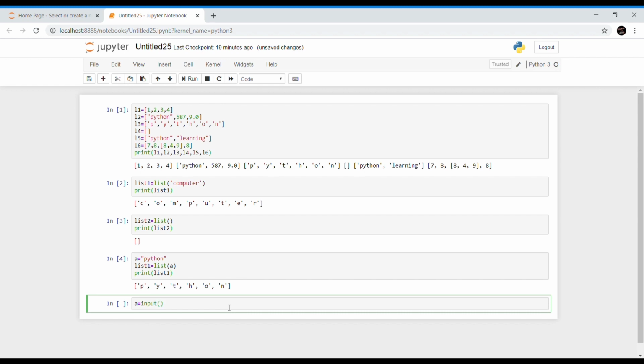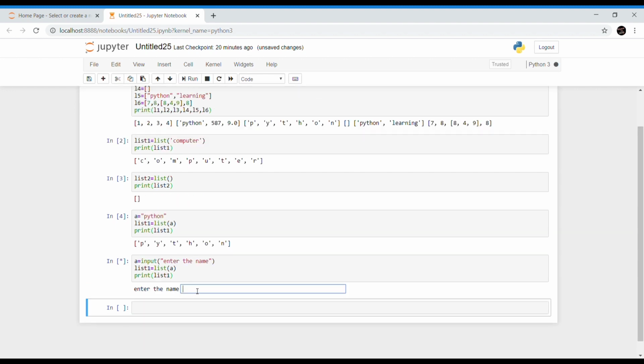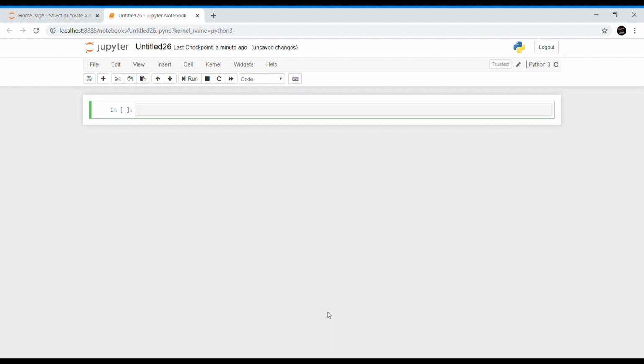Now I'm getting the input from the user, and I'm passing that variable inside this list method. Now if I try to print list1, it will ask us to enter the name. So now I'm typing it as Python. Here also I'm getting the same output. So these are the two ways of using the list method. So we are clear about creating a list from an existing sequence.